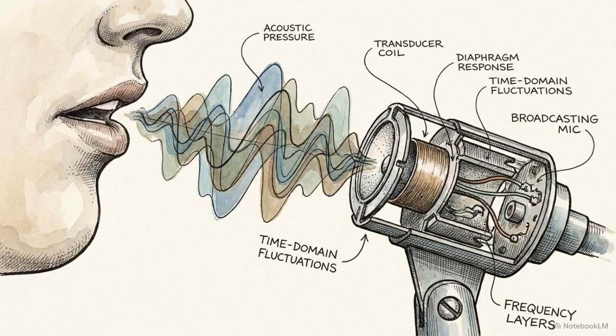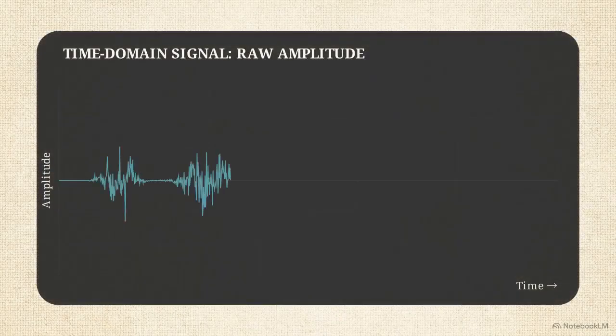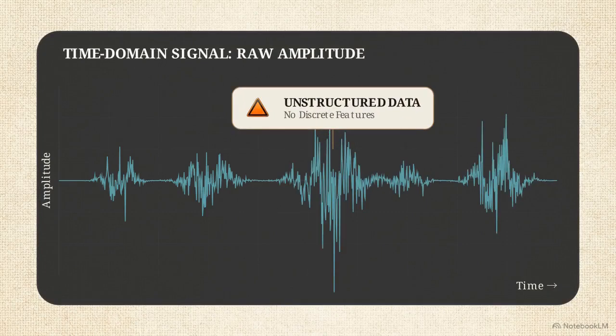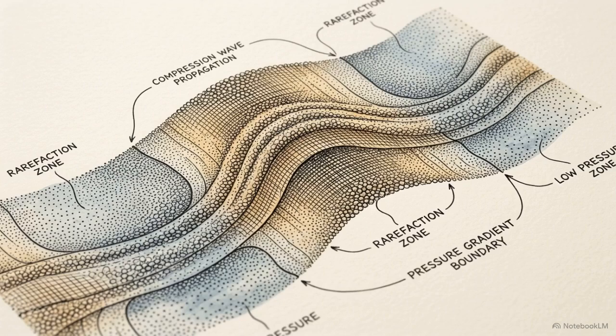Every pipeline begins at the physical layer. We start with a raw, continuous time domain audio signal, the physical sound wave of a human voice. By itself, this raw amplitude data lacks the structure needed for machine pattern recognition. It is a sequence of air pressure changes over time, offering no discrete features for a neural network to ingest.